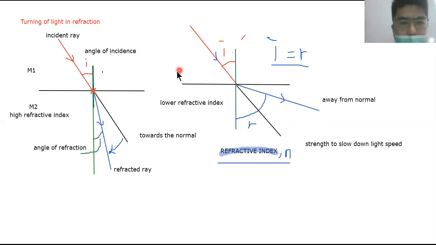All right, now I repeat, guys, when light enters a medium with high refractive index, the medium will slow down the light, and then the light ray will move towards the normal. Okay, so when light ray enters a medium with a lower refractive index, then the light speeds up and it bends away from the normal. Now I'm going to write this down for you to just take down. Okay, if light high refractive index enters a medium